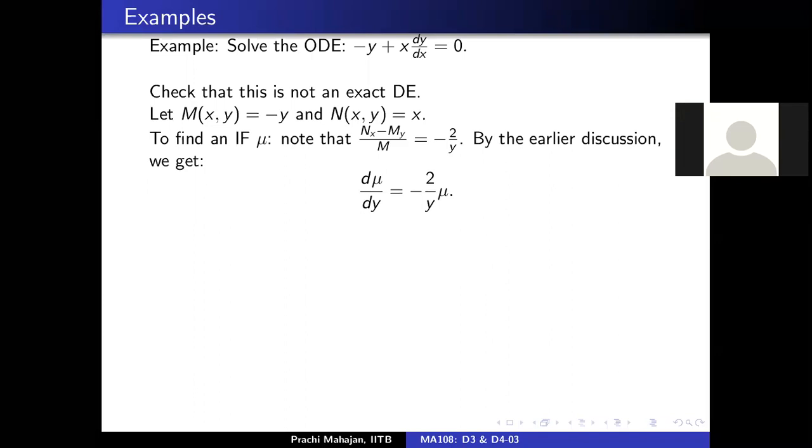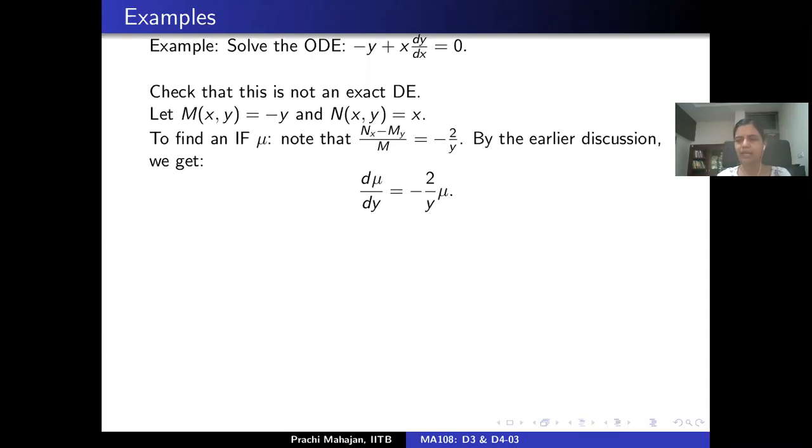If we would have found the derivative of m with respect to y minus the derivative of n with respect to x, divided by n, even then that would have been a function of x. So that depends on us, and that's the point I would like to highlight, that the integrating factors are not unique. So both are valid choices. You choose whichever you like.